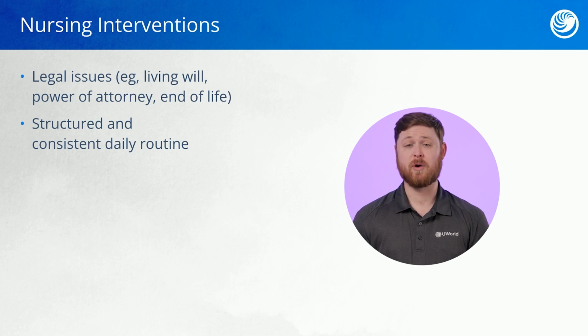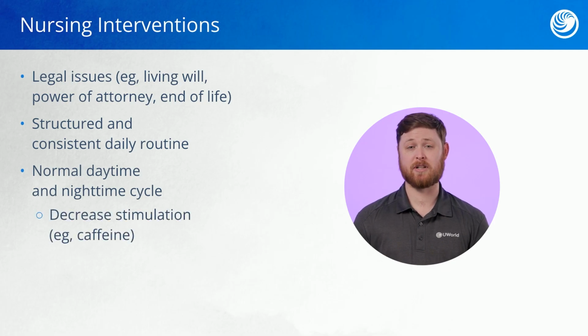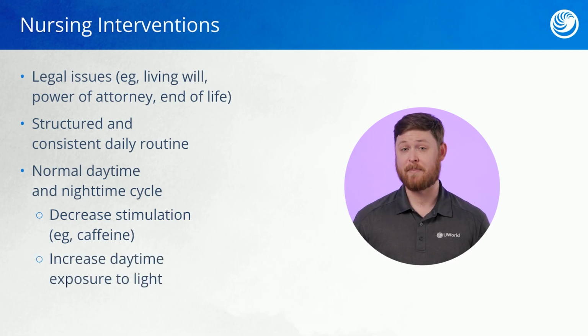Another way that we can promote the client's well-being is by establishing a normal daytime and nighttime cycle. Some ways we can do this is by decreasing stimulation, especially in the afternoons and evenings. So we want to avoid things like caffeine as well as watching TV at later hours. We want to increase the client's exposure to daytime light. So if we can get them outside safely, that's a great idea. Or we can make sure that we open windows and allow natural sunlight to come in.